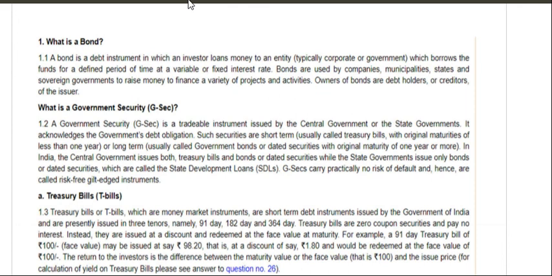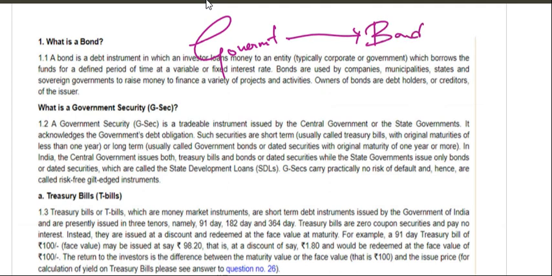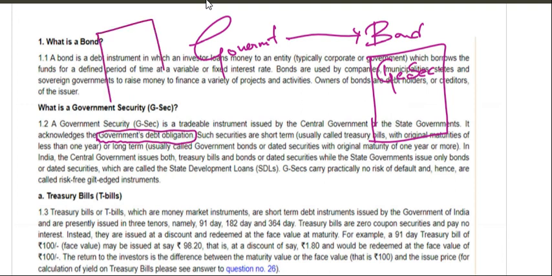Just apply this bond to the government. If a government gives a bond, asks for a loan, that is a government security. See, a government security is a tradable instrument issued by the central government or state government. It acknowledges the government's debt obligation. That is, as I already told, the person who is taking a loan will give you a paper, that is a bond, saying that I have taken this much amount of money and I will be giving you this much amount of interest regularly. That is the thing.